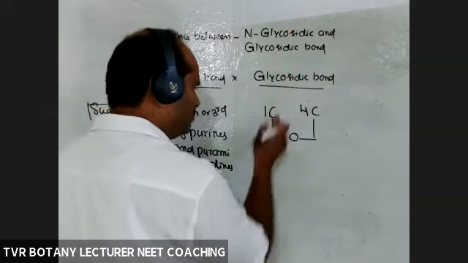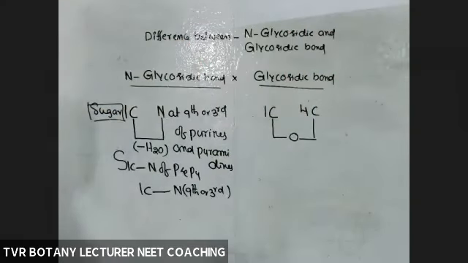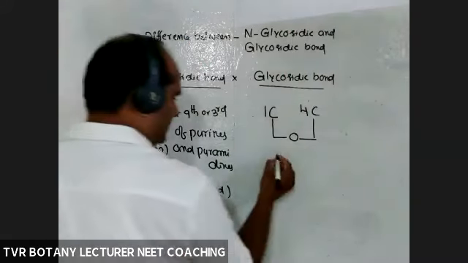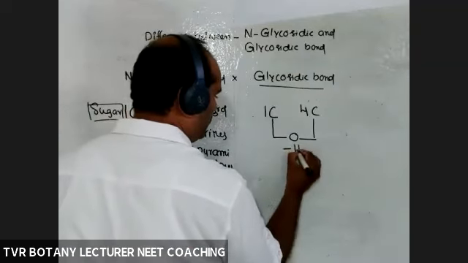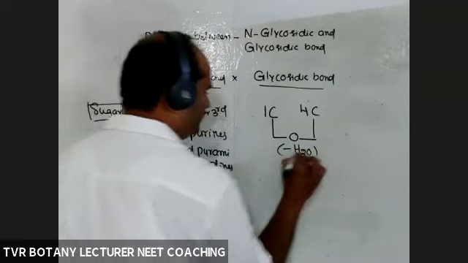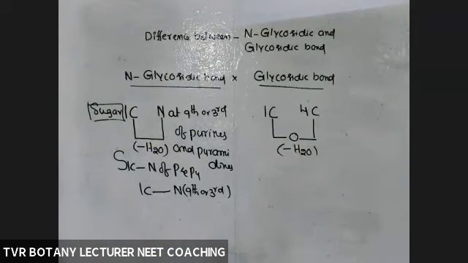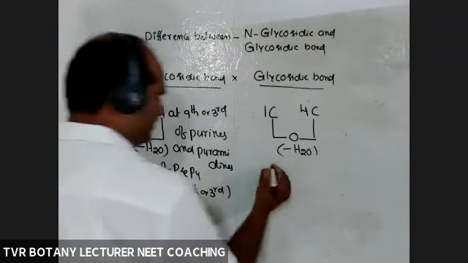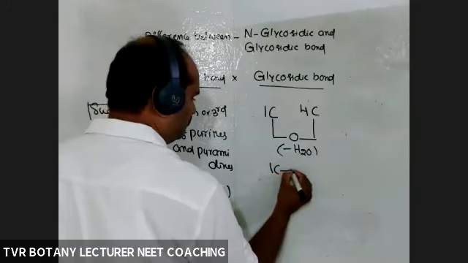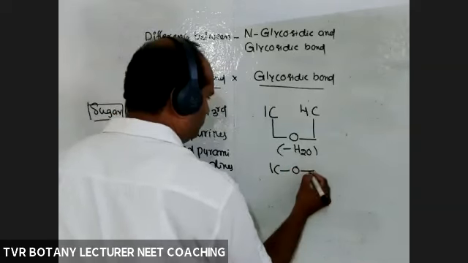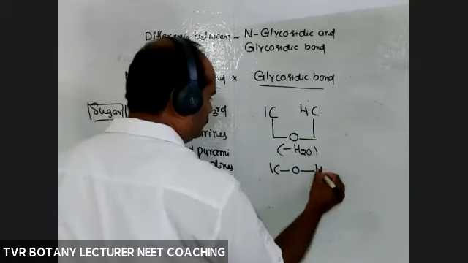So many are possible, usually 1,4 linkage. Here also one molecule of H2O is produced by dehydration. So both bonds are produced by means of dehydration.